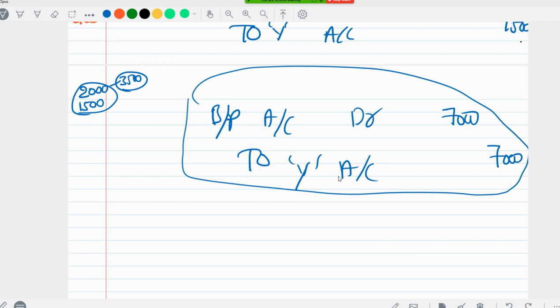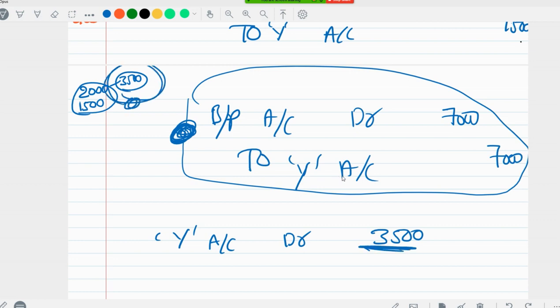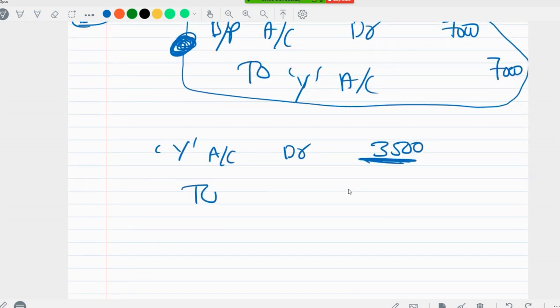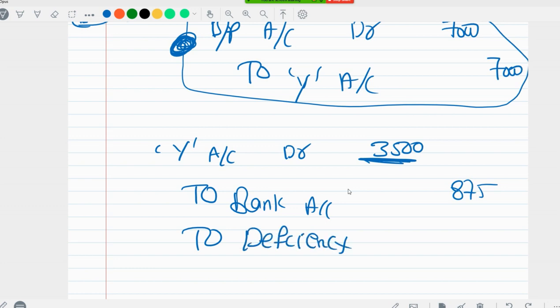Now I am paying back to him. Y account debit. How much? 3500 I am supposed to pay to him. Okay. Now I just cancel this. I just wrote this entry, whatever I have written previously. I am supposed to pay a total of how much? 3500. How did I get this from this? 3500. But I am paying only 25 paise. So to bank account 875 rupees. To deficiency account, whichever I cannot pay, that will be transferred to the deficiency account. 3500 minus 875, which will give you 2625.